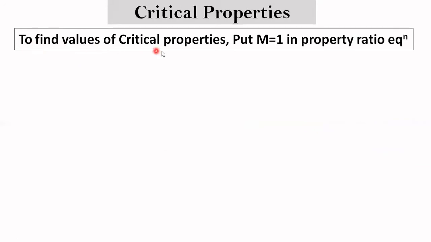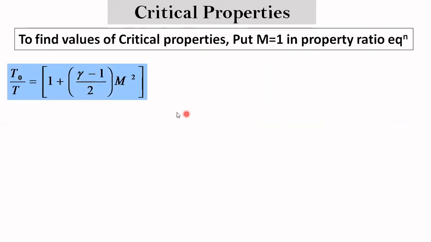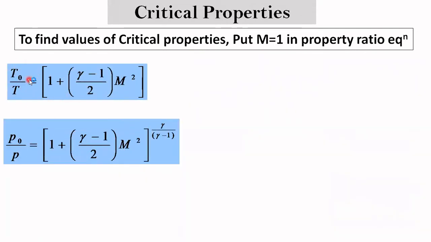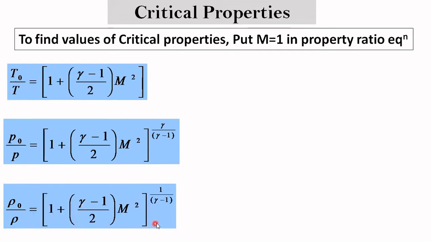To find the value of the critical properties, we can put Mach number equal to 1 in the property ratio equations. We have these property ratio equations, stagnation to static properties for temperature, pressure, and density. Here we can put Mach number equal to 1 to get the critical temperature, critical pressure, and critical density.